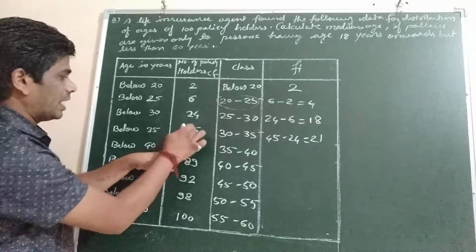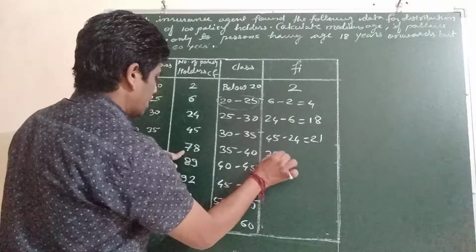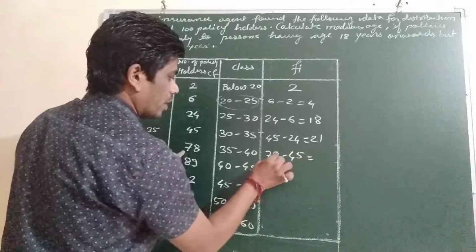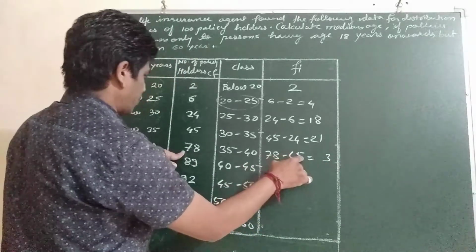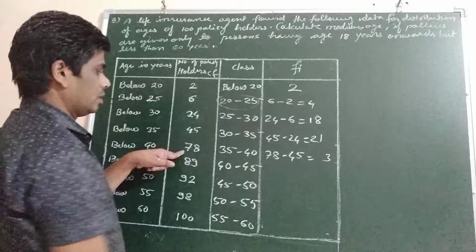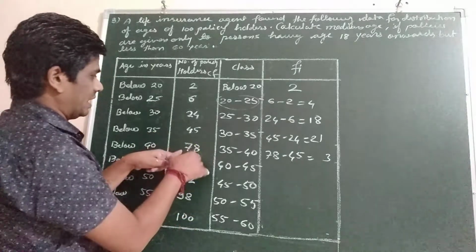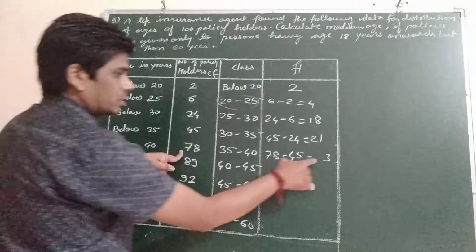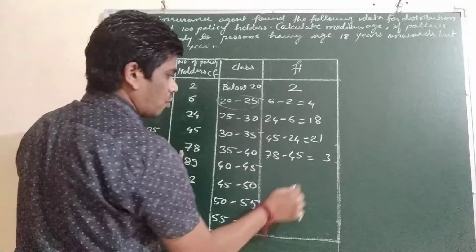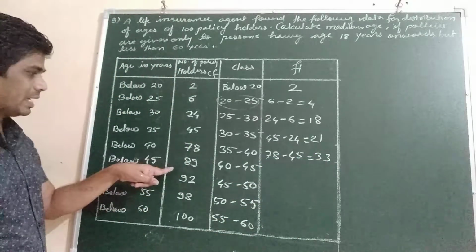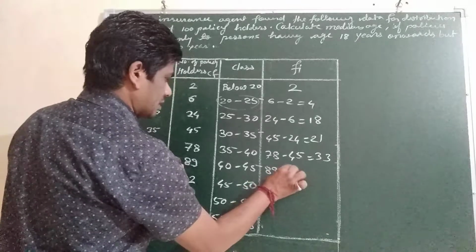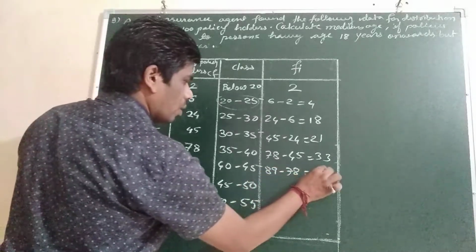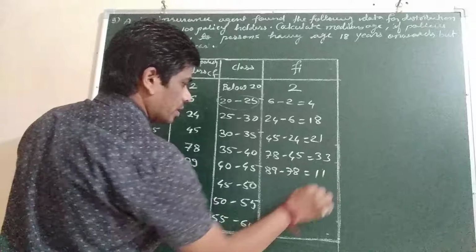Then again 78 minus 45 equals 33. Then 89 minus 78 will be 11.